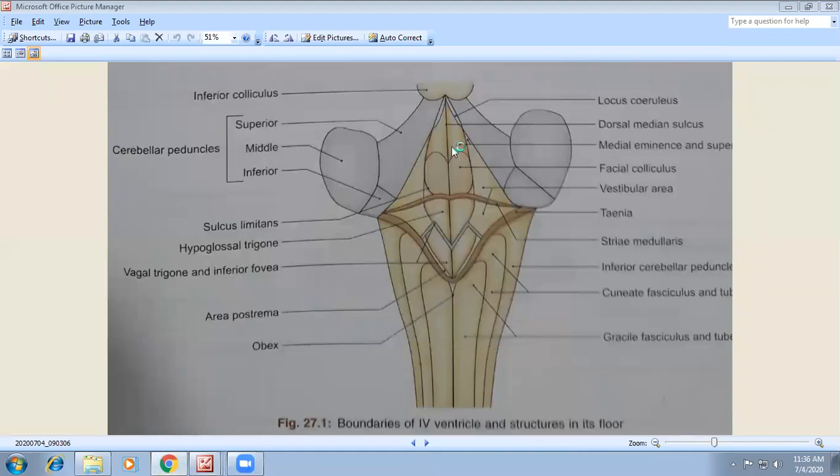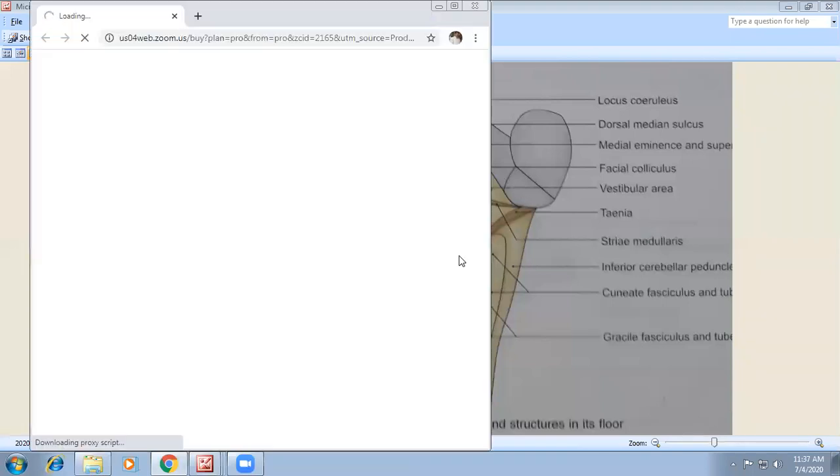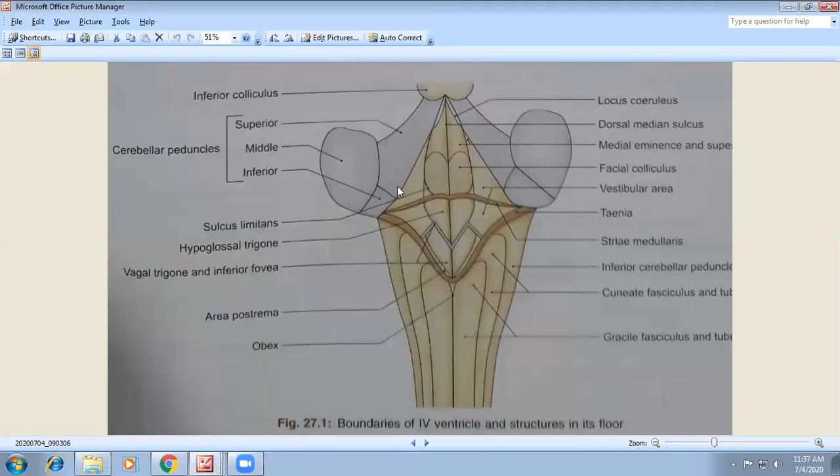Here you are going to see almost all the structures of the floor of the fourth ventricle: the dorsal median sulcus and medial eminence, the superior colliculus, facial colliculus, and vestibular area.